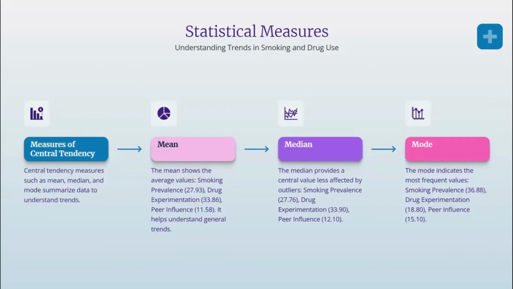To understand the data better, we look at two things, the central tendency and the dispersion. First, let's talk about the central tendency. In the central tendency, we first find the mean. Mean is the average value. We find the mean by adding all values and dividing by the total number of values. The next one is the median. Median is the middle value when the data is arranged in ascending or descending order. It is helpful when there are values that are too high or too low. Mode indicates the most frequent value in the dataset.